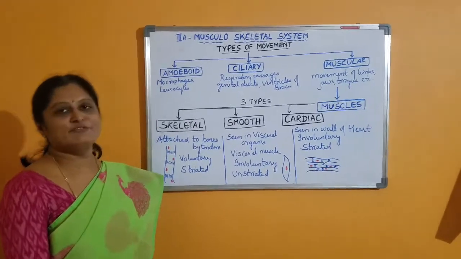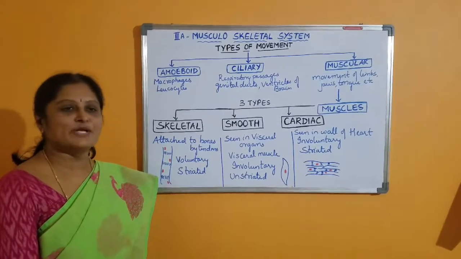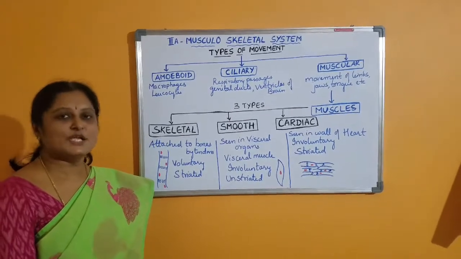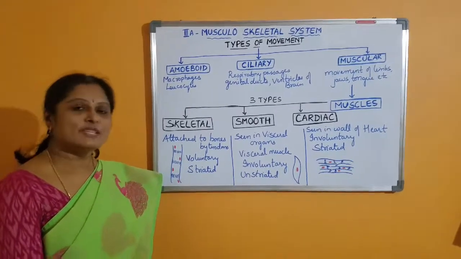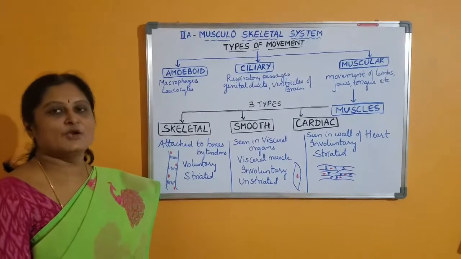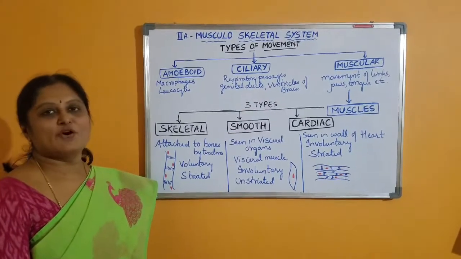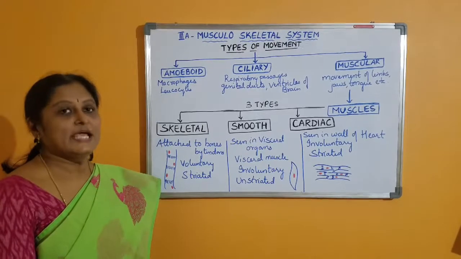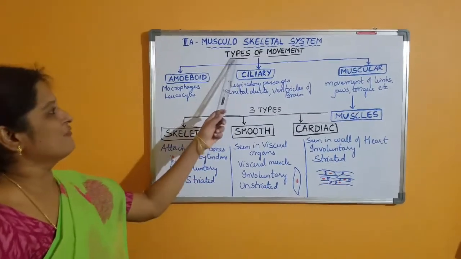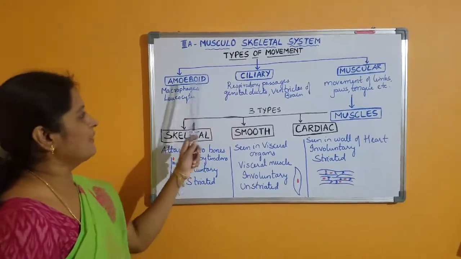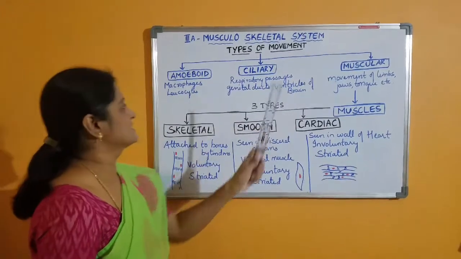One of the significant features of living beings is movement. Movement is change in position of the body parts. When this movement brings a change in location or place, then we call it the locomotory movement. In the human body, the cells perform three types of movement: amoeboid, ciliary and muscular.